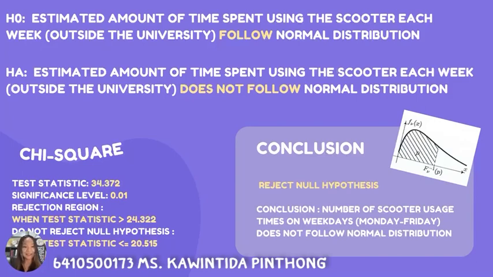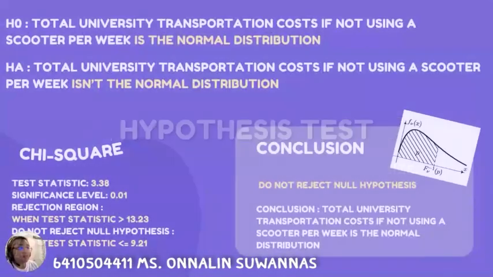In here, chi-square said that our test statistic is 34.372. Significance level we choose at 0.01, and the rejection region is if it's more than 24.322, then reject. And as you can see, our test statistic is more than that. So we can conclude that it rejects the null hypothesis. This means we have to accept the alternative one, which is the number of scooter usage times on weekdays, Monday to Friday,